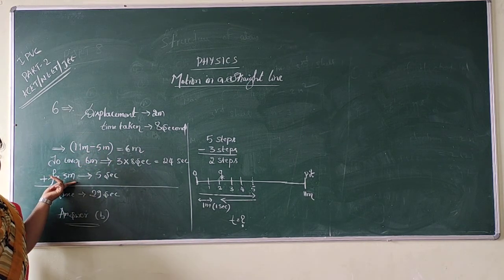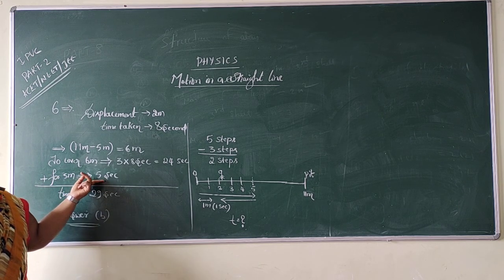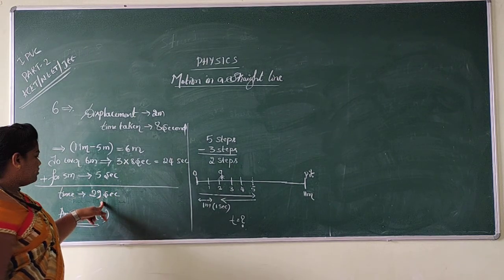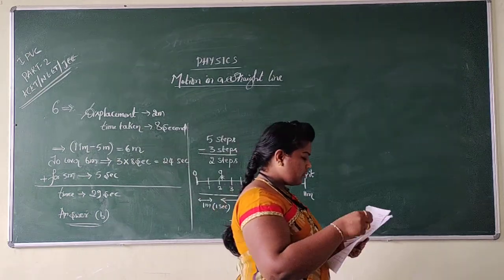According to the question, for 1 meter it is 1 second, so for 5 meter we get 5 seconds. If I add 24 and 5, I will get totally about 29 seconds. That is, option B is the right answer.